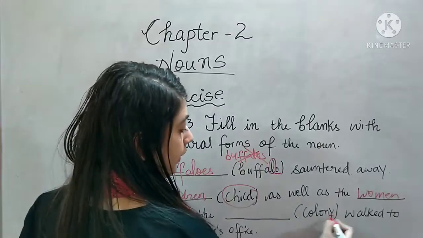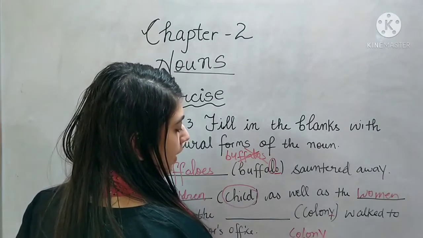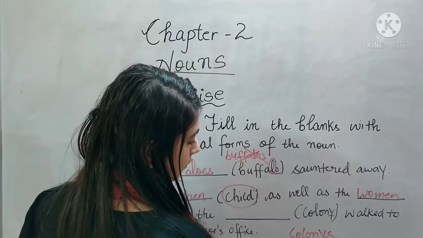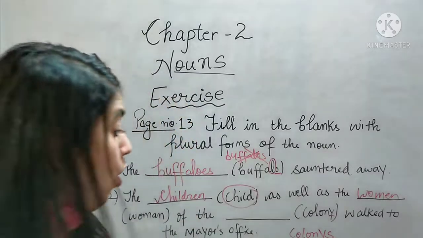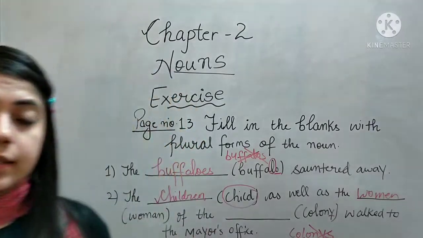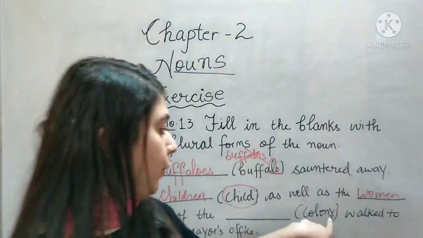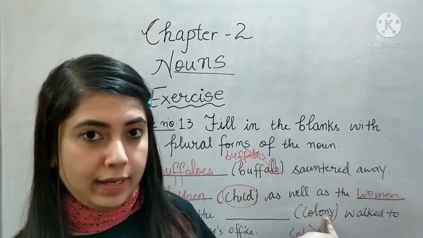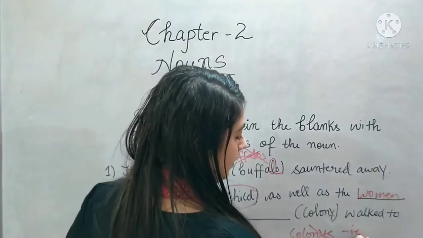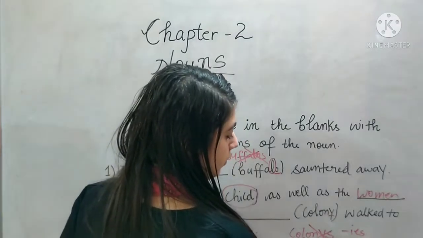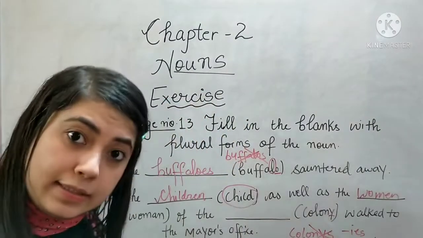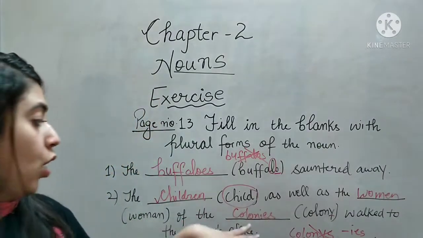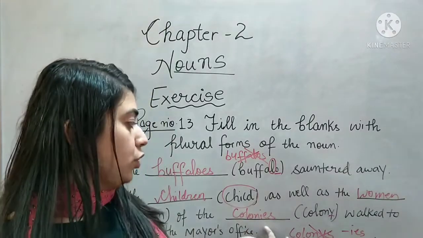Of the colony. So you have to change colony. Can I write C-O-L-O-N-Y-S? No, both of them are wrong. Why? Because in this also we follow a rule: if you have Y at the end and a consonant before Y, then we add IES. This Y will get removed, and instead of Y we will add IES. So it will become colonies. This is the correct option, colonies.